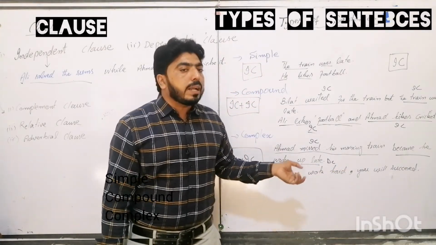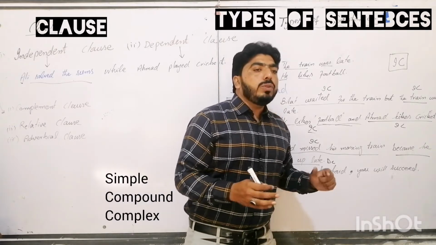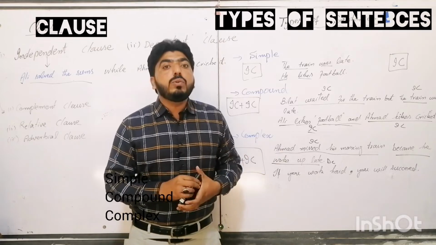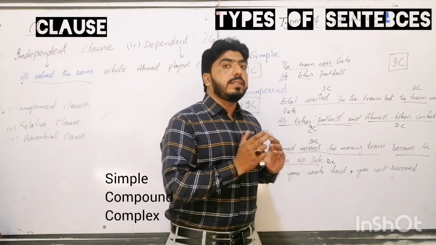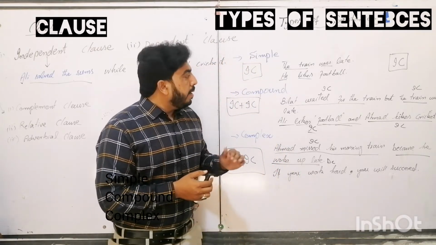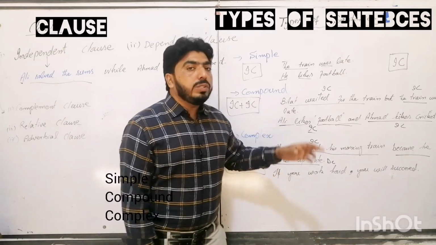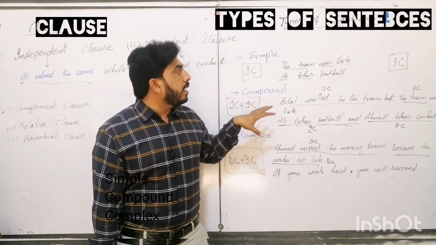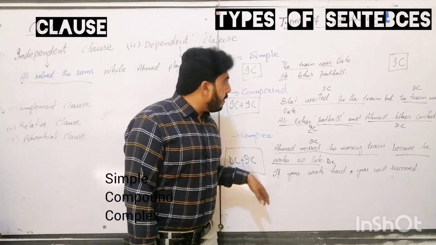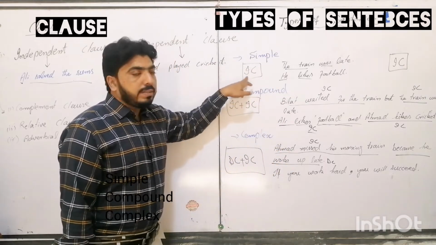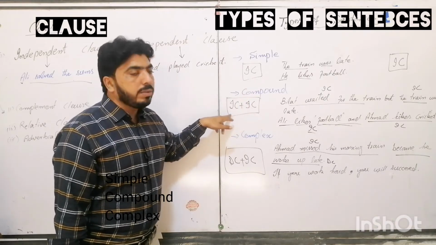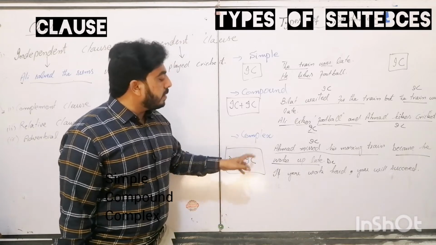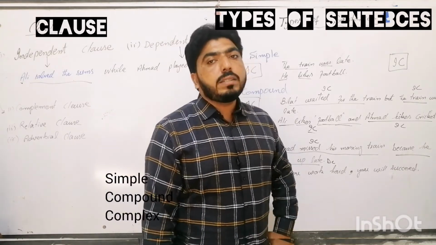So in complex sentences, we use subordinate conjunctions to join two clauses, one dependent and the other independent. In compound sentences, we use coordinate conjunctions. So this is all about the concept of simple, complex and compound. In simple words, you can say a simple sentence consists of an independent clause, compound is the combination of two independent clauses, and complex has one dependent clause and the other independent clause.